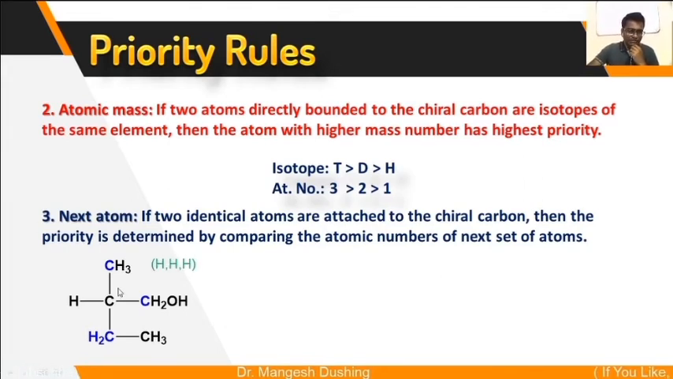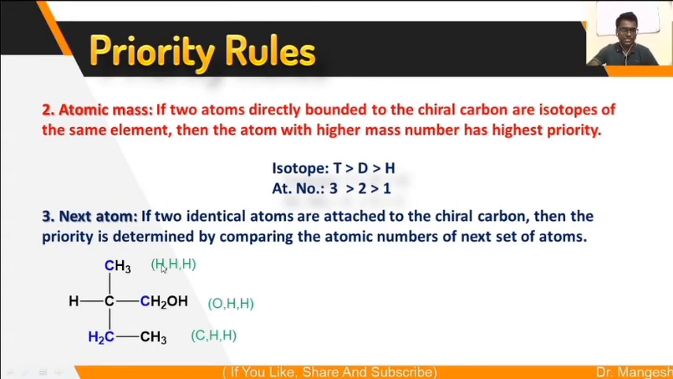To this carbon, the next atoms attached are 2 hydrogen and 1 oxygen. But we have to write them in decreasing atomic number, so first you write oxygen, hydrogen, hydrogen. To this carbon, the next 3 atoms are hydrogen, hydrogen and carbon, but you have to write in decreasing atomic number, so first you write carbon, hydrogen and hydrogen.